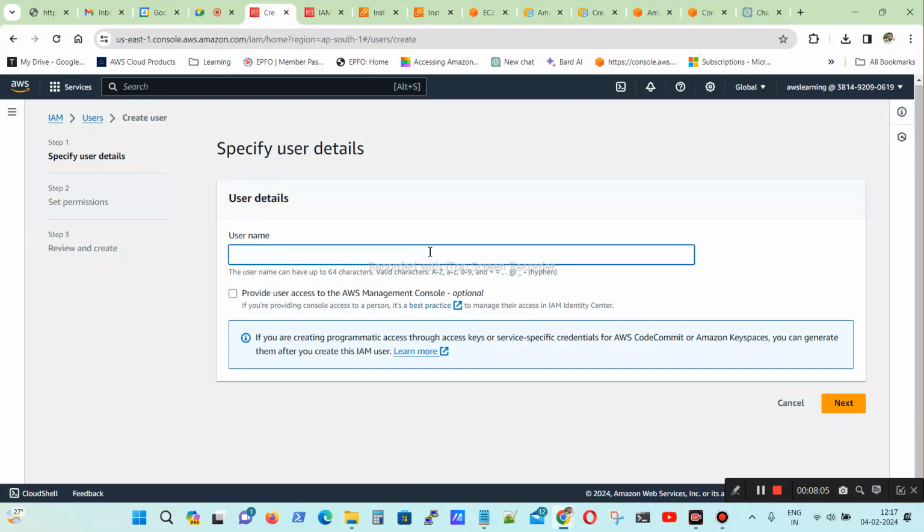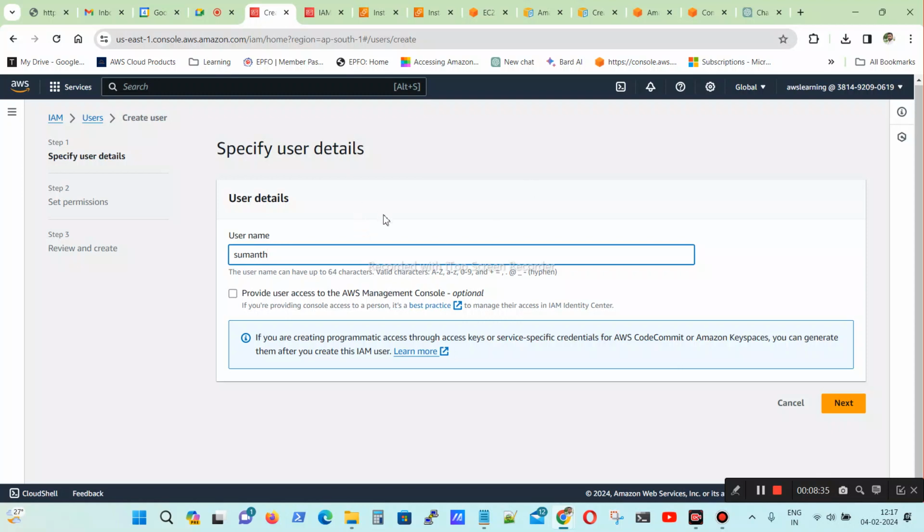Okay, so I'm creating one sample user. I'm creating it as Sumant. For example, if I create Sumant, I can see there are multiple ways they can log in. Once you create the user, they can log into your AWS in multiple ways. One is the console. Console means this is the AWS console. The other one is they can use the AWS CLI. CLI I will teach you later. Another one is they can use the AWS access key and secret key.